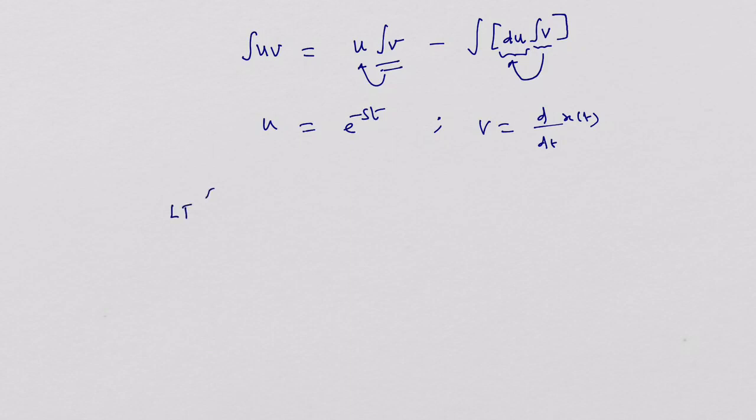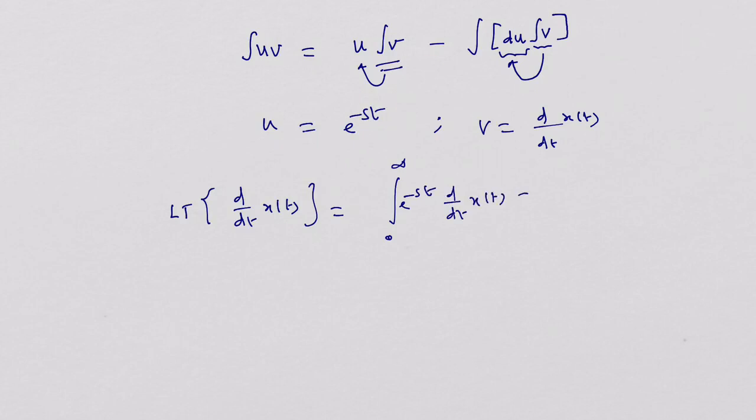Laplace transform of d by dt of x of t is equal to integral 0 to infinity e power minus st d by dt of x of t dt. It is to be treated like this.